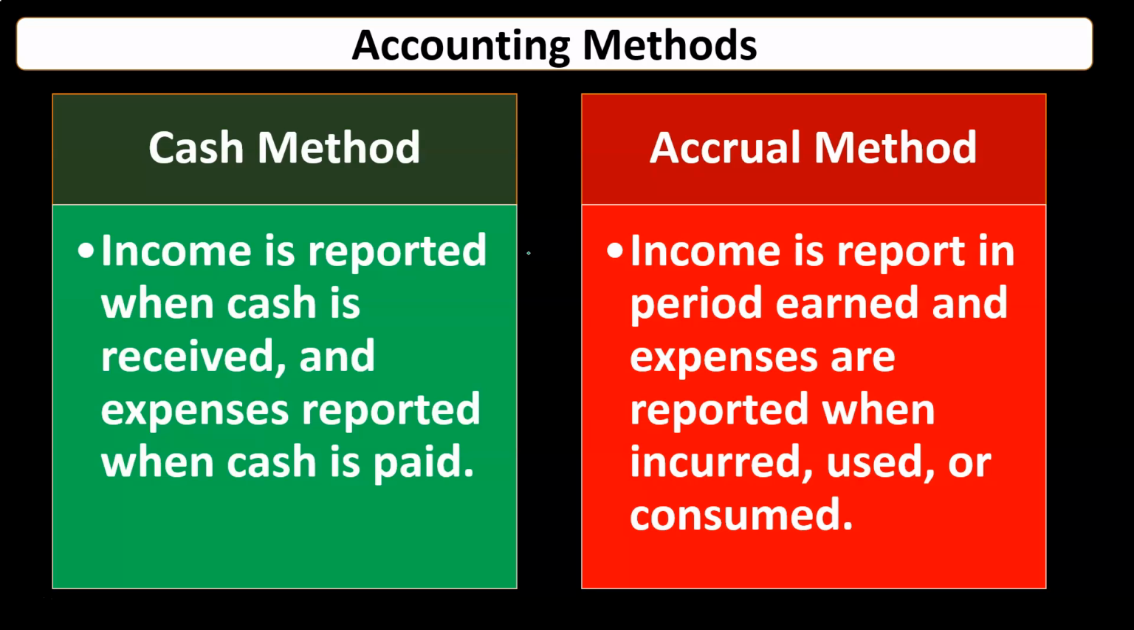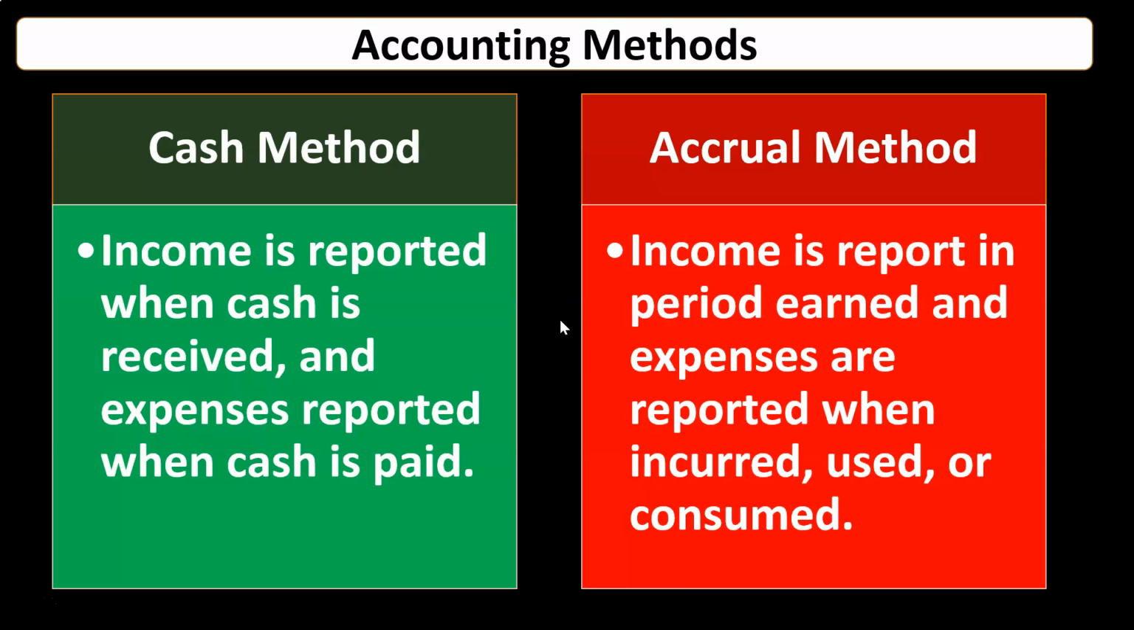The benefit of the cash method is, of course, you can track the cash, and that audit trail is a lot easier to follow than trying to determine when the work was done. Accrual method, on the other hand, income is reported in the period earned and expenses reported when incurred, used, or consumed. So on the revenue side of things for an accrual method, you can't really distort the revenue that should be reported in one period or the other because it won't be dependent on the cash.